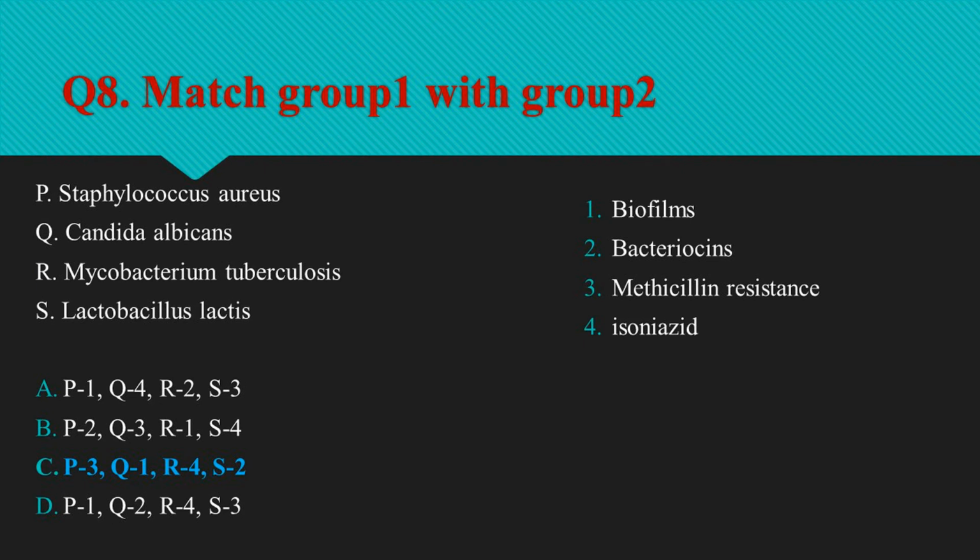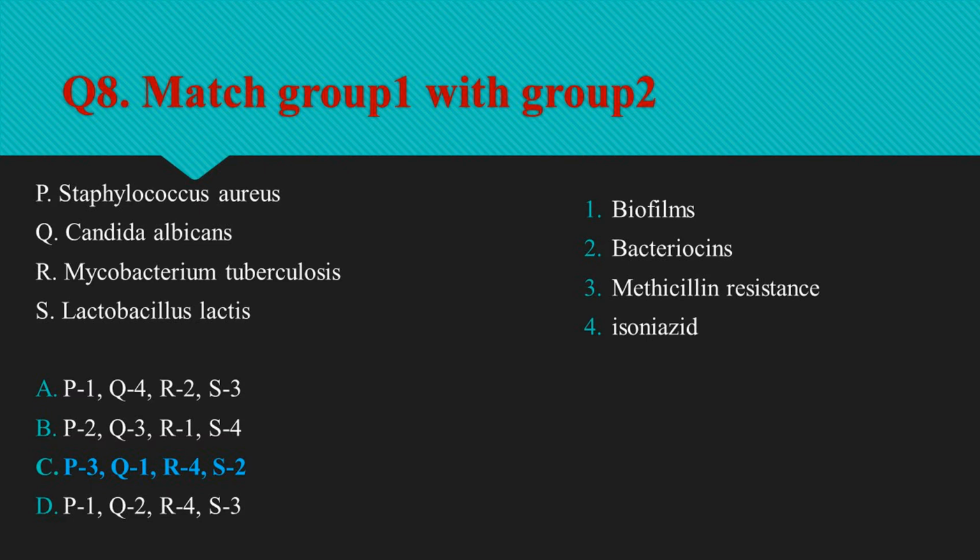So methicillin resistant Staphylococcus aureus is different from other types of Staphylococcus because it cannot be treated with certain antibiotics such as methicillin, as it is methicillin resistant. Biofilms formed by Candida albicans are resistant toward most of the available antifungal drugs. Therefore, infections associated with Candida biofilms are considered a threat to immunocompromised patients.